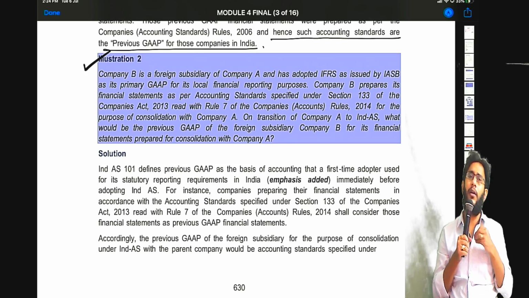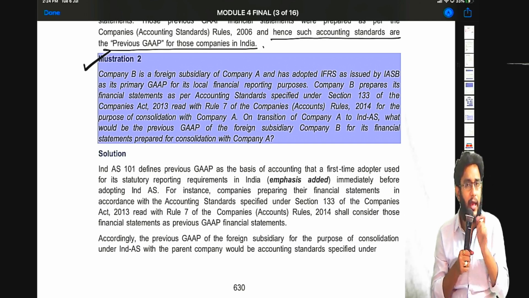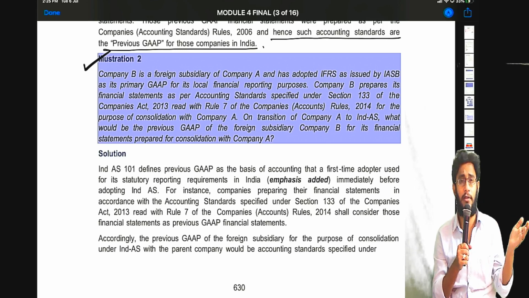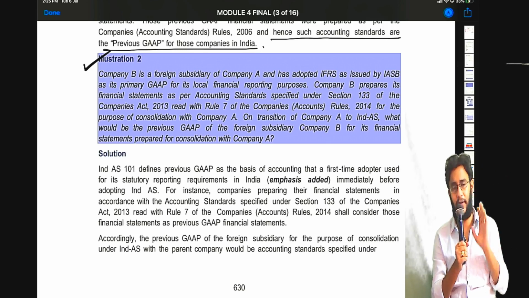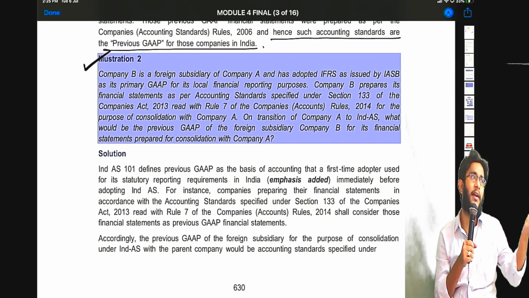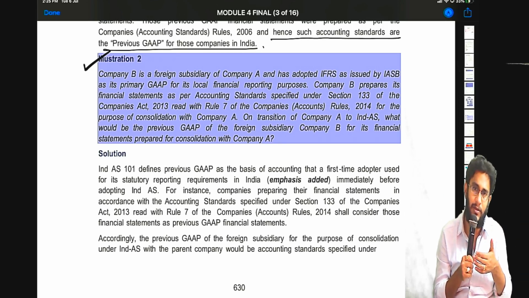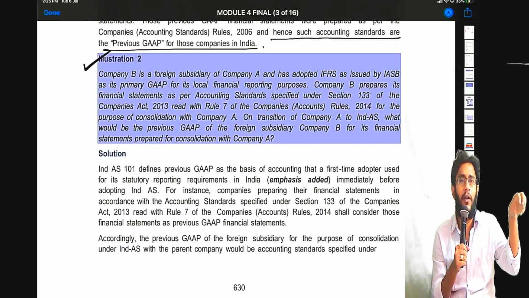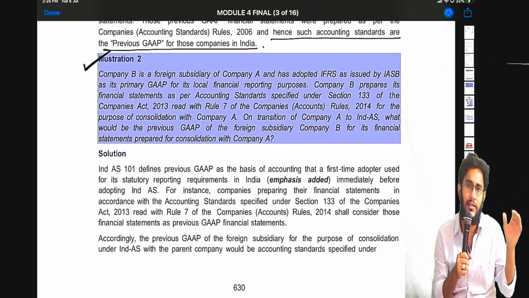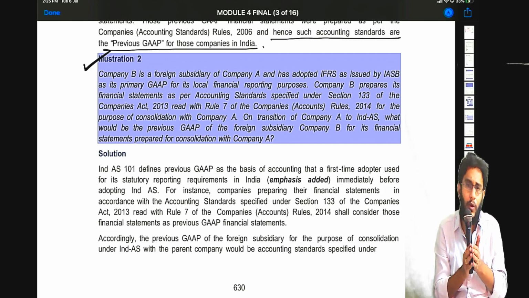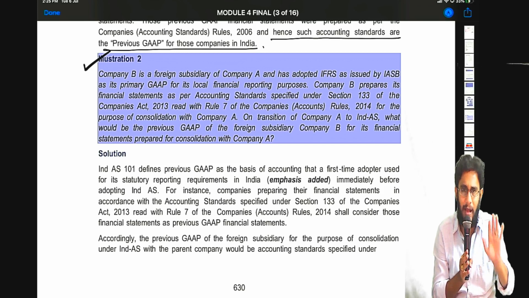I am following normal accounting standards. I have a subsidiary B. That fellow is a foreign entity. He is preparing financial statements on their own in IFRS. But every year when I do consolidation, I cannot consolidate IFRS based financial statements into AS based. So what we are doing is, we are converting that foreign company's financial statements into accounting standards, and then we are doing consolidation in India. This is what is happening.